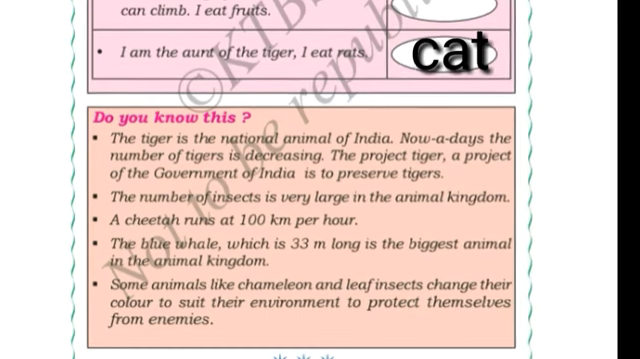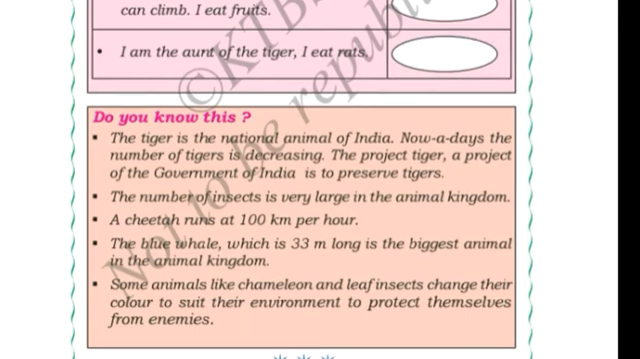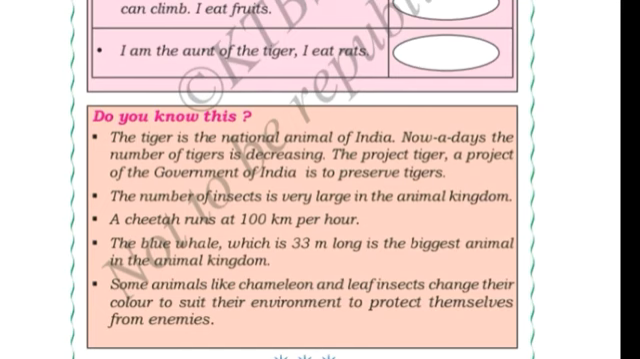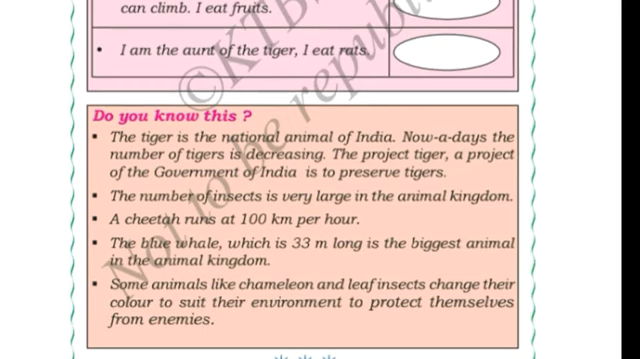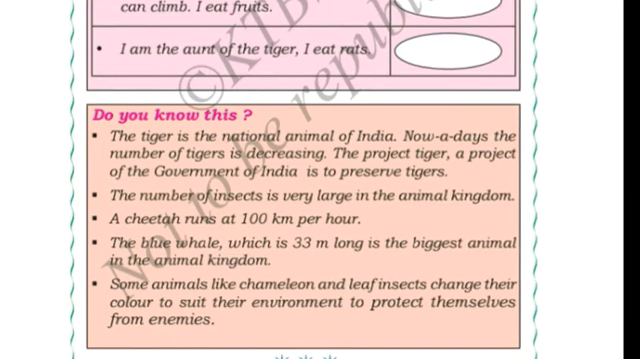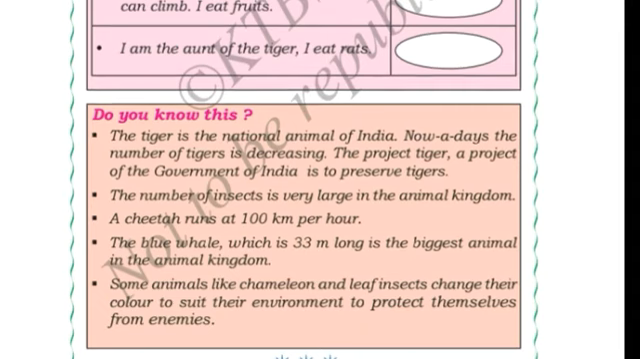Here some facts are there. Do you know these facts? The tiger is the national animal of India. Nowadays, the number of tigers are decreasing. The Project Tiger, a project of the government of India, is to preserve tigers. Okay, to save the tigers, the government has launched the Project Tiger, because tiger is the national animal of our country. Okay, next fact. The number of insects is very large in the animal kingdom. In the whole animals, insects are having large numbers in this world.